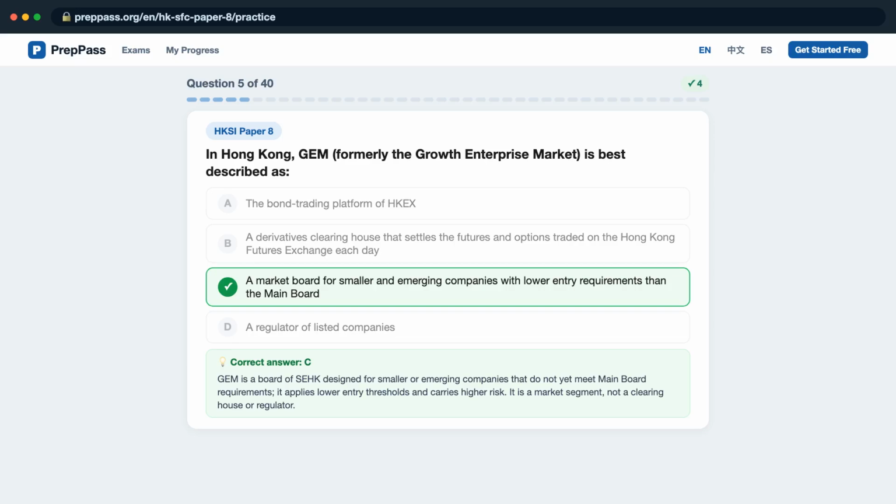GEM is a board of SEHK designed for smaller or emerging companies that do not yet meet main board requirements. It applies lower entry thresholds and carries higher risk. It is a market segment, not a clearinghouse or regulator.